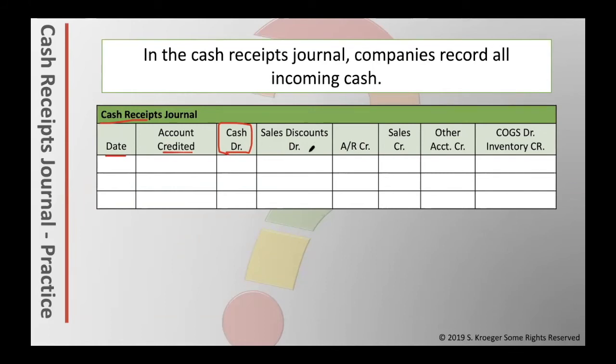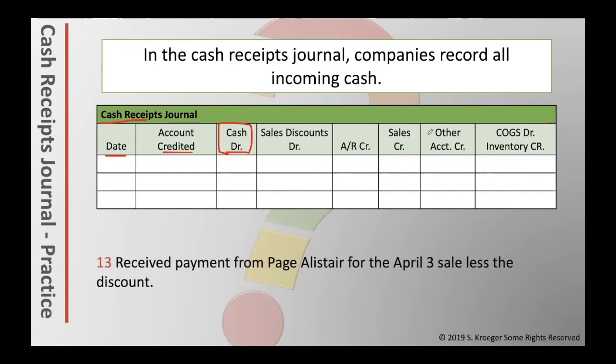We have sales discounts as a debit, accounts receivable as a credit, sales as a credit, other accounts as a credit, and cost of goods sold and inventory in one box. We're not going to be using all these columns every time, but we would pick which one. We're definitely going to use cash debit every time. And then why are we receiving cash? What's it from? And we would pick the appropriate columns. It's really good to think about what the original journal entry would look like and then find the right columns up top.